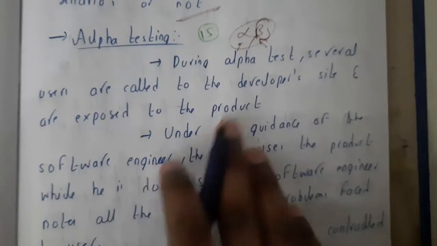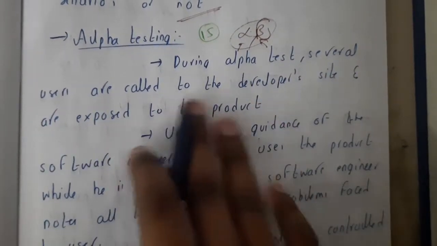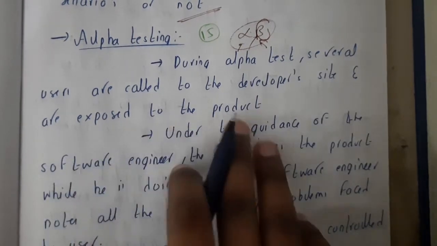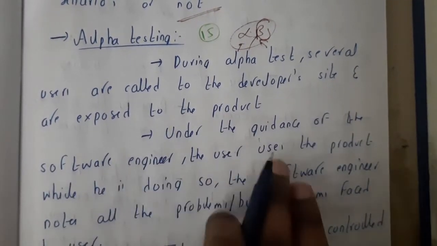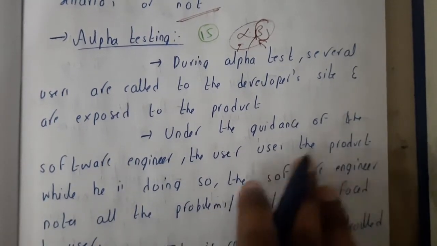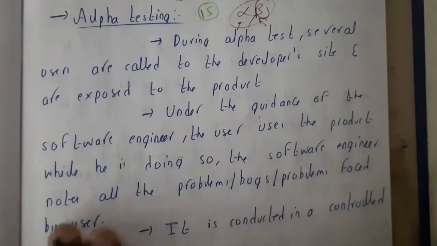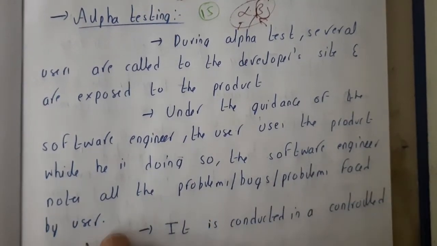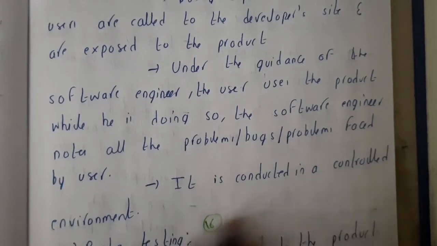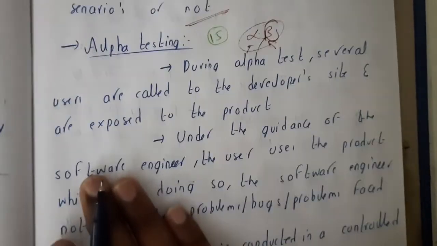During alpha testing, several users are called to the developer side and are exposed to the product. Under the guidance of the software engineer, the user or users use the product. While they are doing so, the software engineer notes all the problems, bugs, or anything which are faced by the user. It is conducted in a controlled environment. Now let us analyze the statements.